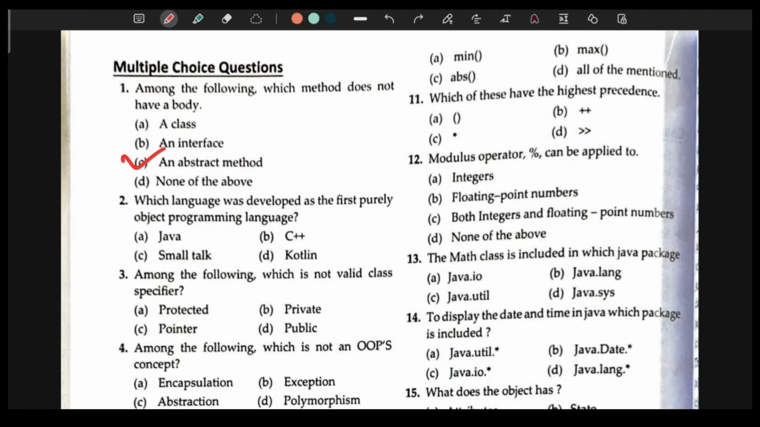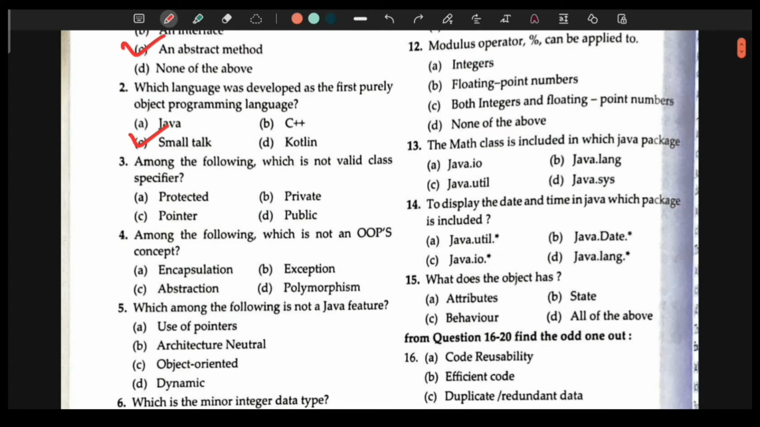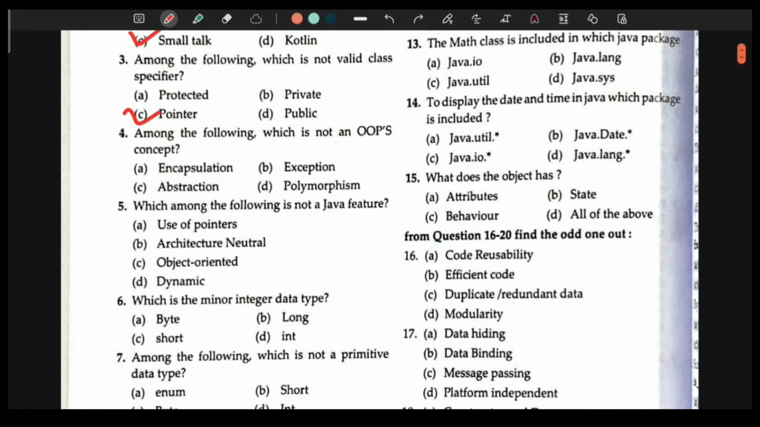Then the second question says, which language was developed as the first purely object oriented programming language? So such type of questions as far as I know will not be asked, but the answer here is Smalltalk. Question 3 says, among the following, which is not a valid class specifier? So protected, private and public are all valid class specifiers, so it has to be C, pointer.